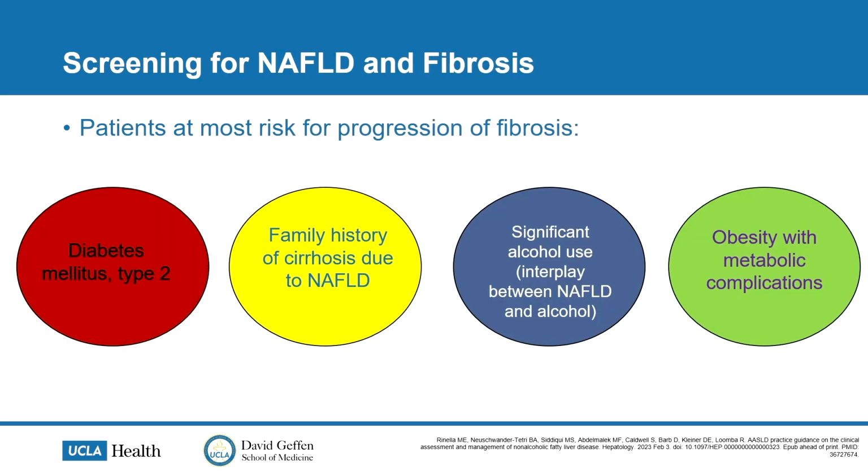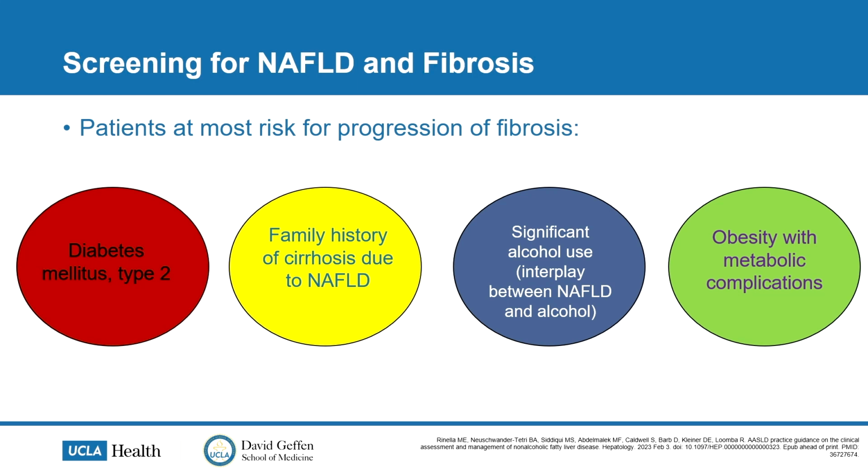In terms of who should be screened, this was also something in the practice guidance from AASLD. So you can think about it in terms of 4 broad categories of patients. Patients with diabetes should be screened for both fatty liver as well as for an assessment of fibrosis. That's because these patients have a more progressive disease course, and this should be identified and followed earlier on. Patients that also have a family history of cirrhosis due to NASH should also be screened.